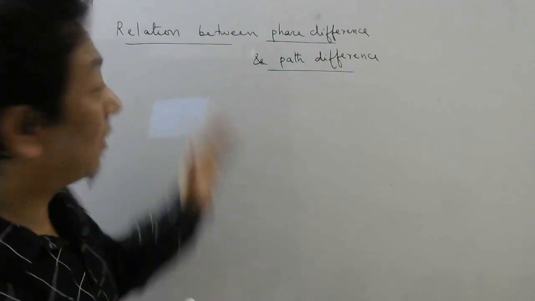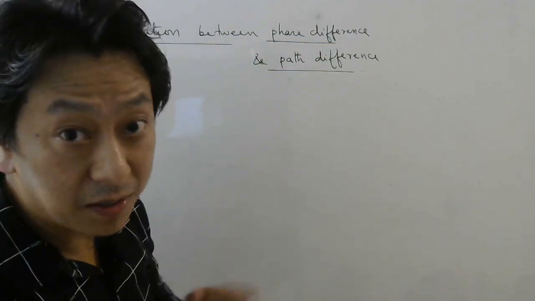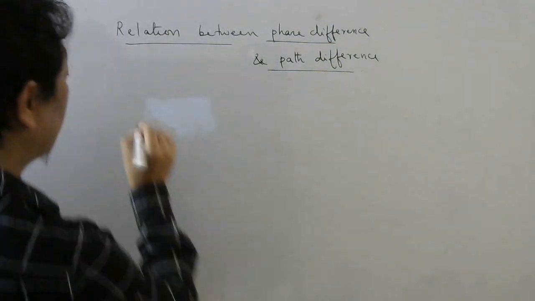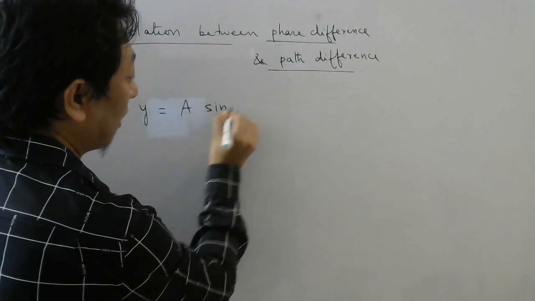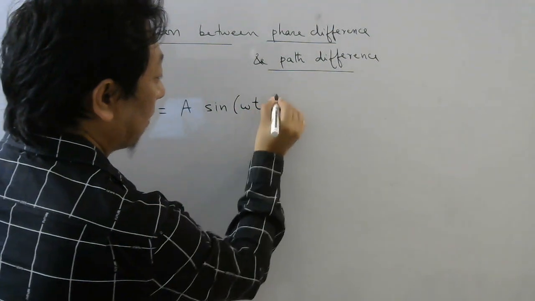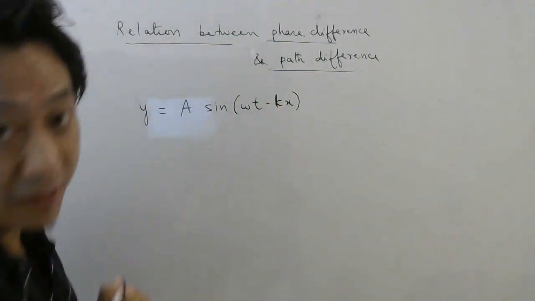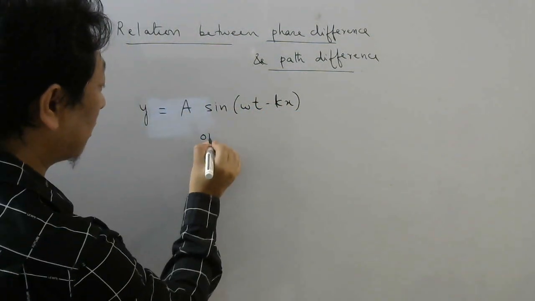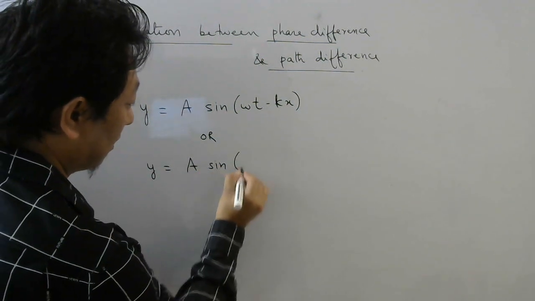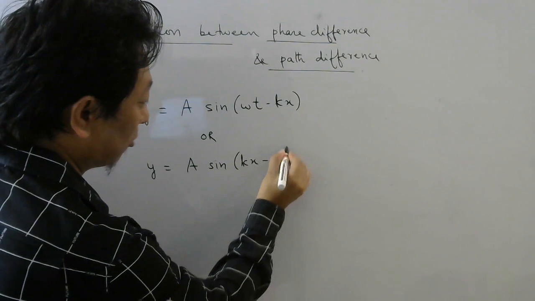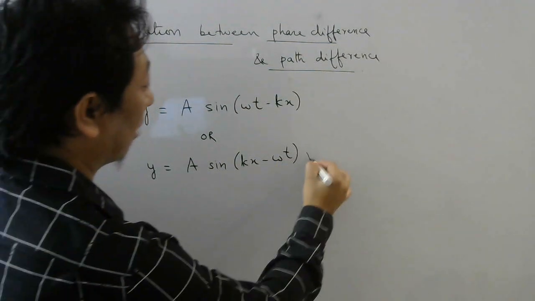Now let us find the relation between phase difference and path difference for a traveling wave. So we have seen that for a traveling wave, the equation is A sine (omega t minus kx). Right? Now, if you want to write this formula this way, A sine (kx minus omega t), this is also allowed.